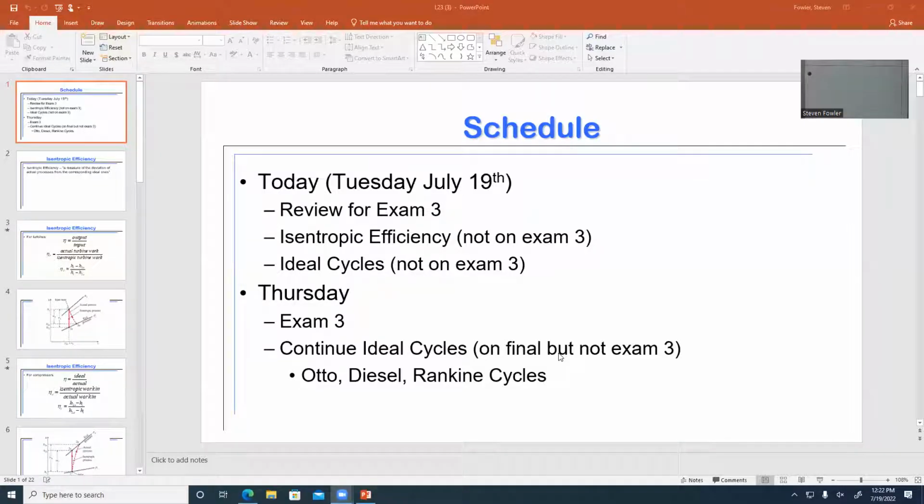So again, there's one last topic in chapter 7 we're going to finish today. It's isentropic efficiency. That doesn't show up on this exam, but it does show up on the final. And then after that, as time allows, we'll start a little bit of chapter 9. That's ideal cycles, so it's looking at Otto cycles and Diesel cycles in chapter 9. As time allows, on Thursday we might get to a little bit of chapter 10, the Rankine cycles.